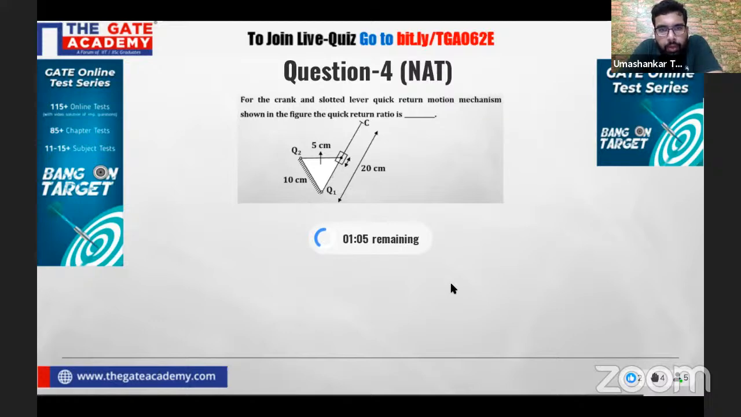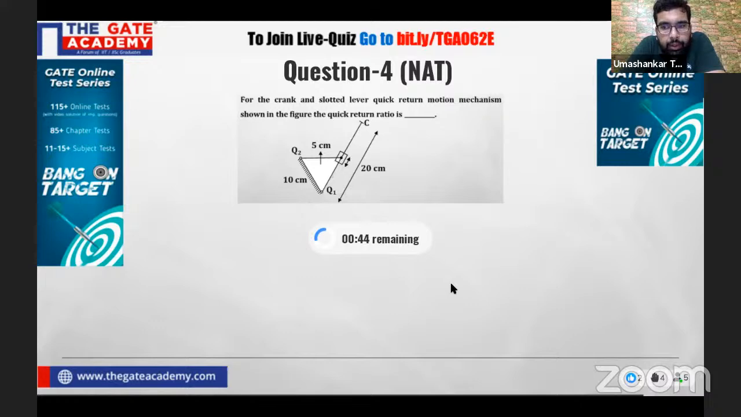I see some of you are still left to answer. So other than the Whitworth quick return, this is the crank and slotted lever quick return motion mechanism. Other than crank and slotted lever, we have Whitworth quick return motion mechanism. We have offset slider crank quick return motion mechanism.